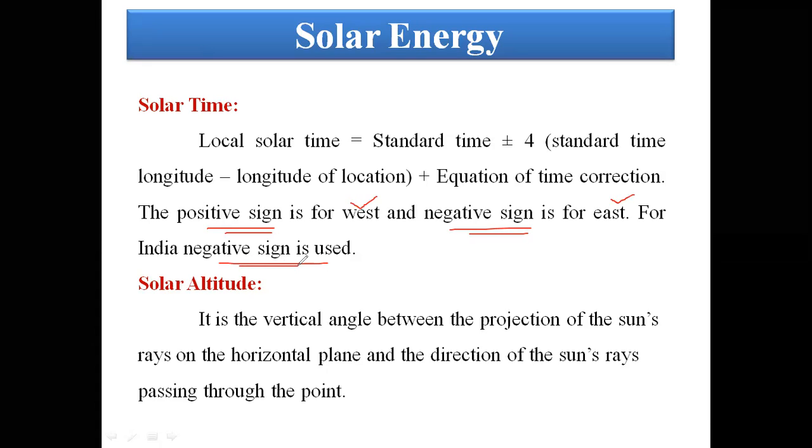If the panel is only in a fixed position, we can generate power for only 2 or 2.5 hours a day. If you place the PV panel in the east direction, you can generate power from 8 a.m. up to 11 a.m. After that, we can't generate power. If you place it in the west direction, we can generate power after 11 o'clock, but before that we are not able to generate.